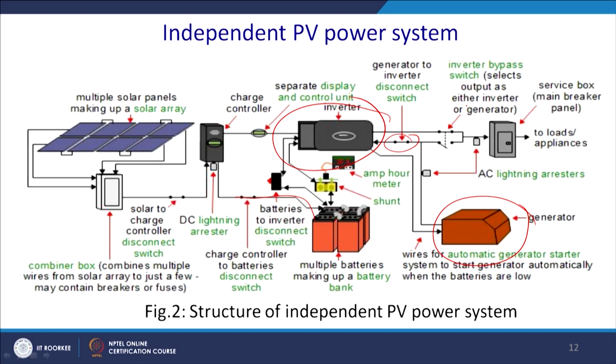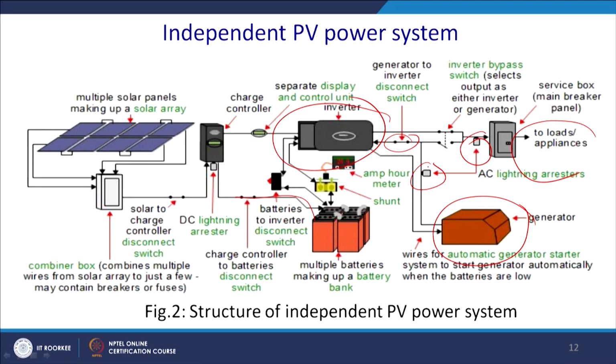If you have a sunny day, then of course it will run from the solar, otherwise it will require to run from the generator, or when it is night time it may run from the battery also. So, storage element, and thereafter to the load and appliances, and you have some protective devices like lightning arrestors. This is the independent PV system. So, there is no connection with the grid, it is in standalone mode.